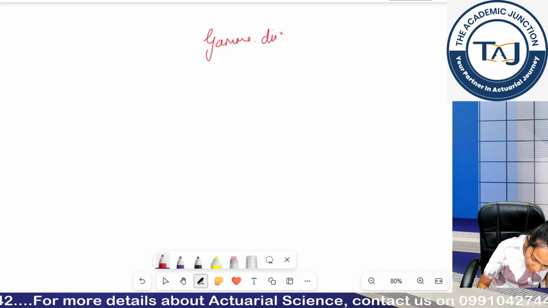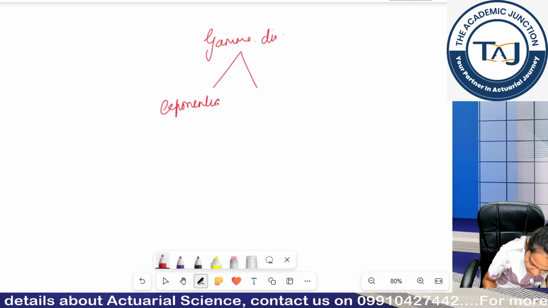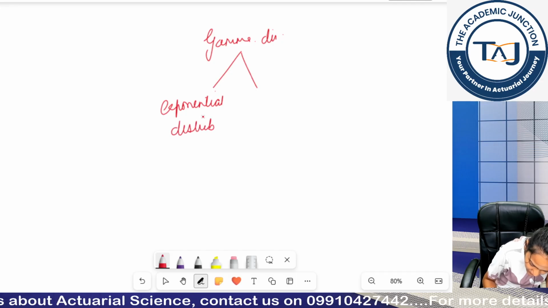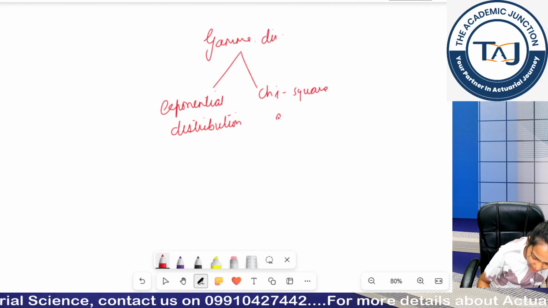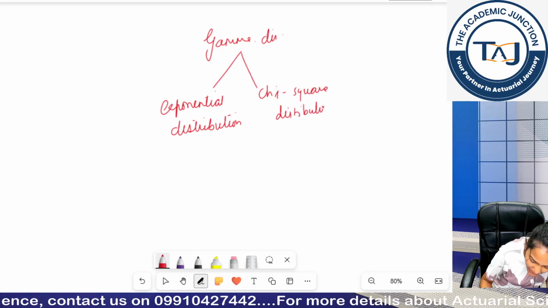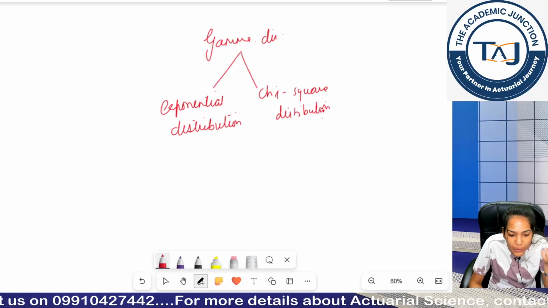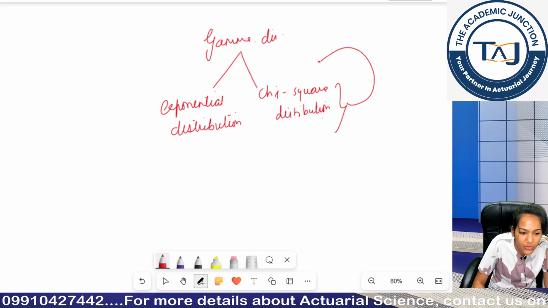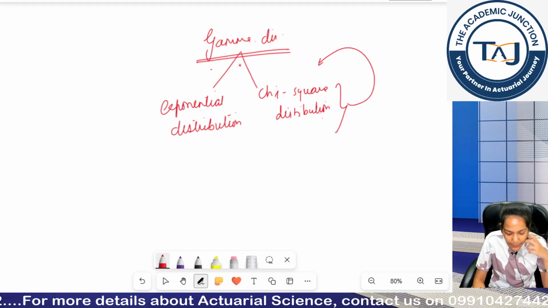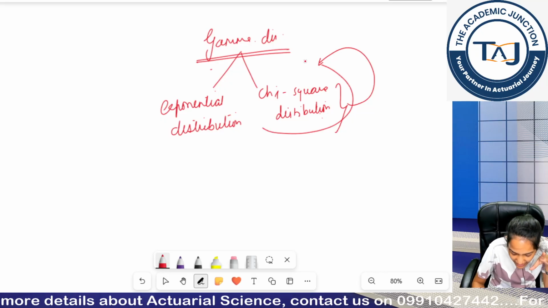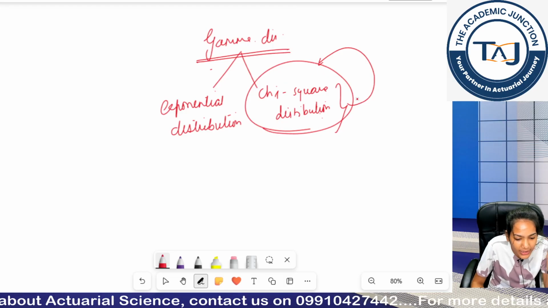So the gamma distribution has two special cases. First is your exponential distribution, and the second one is your chi-square distribution. Chi-square distribution is very much used when you are checking the accuracy of your test, accuracy of your hypothesis, okay? But it is also used to find the value of the gamma distribution more easily, because we have been provided the values of the chi-square distribution in our tables book. Fatima, did you get the tables book?